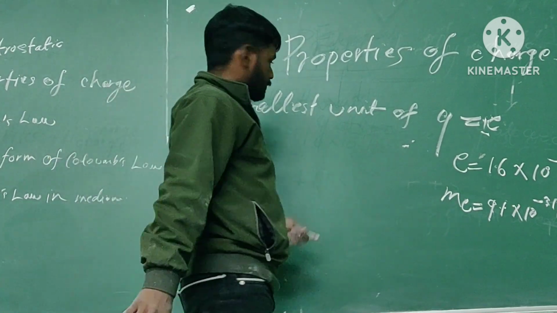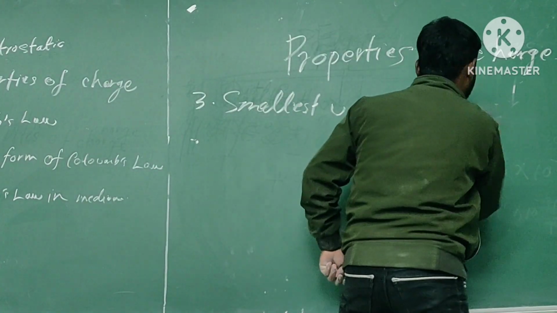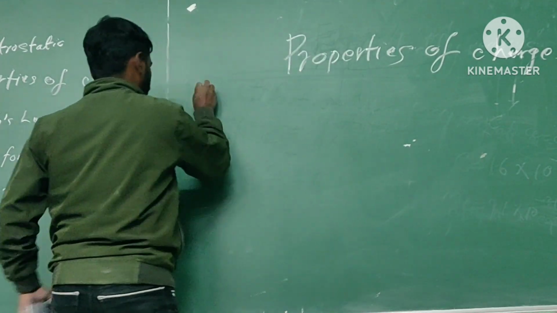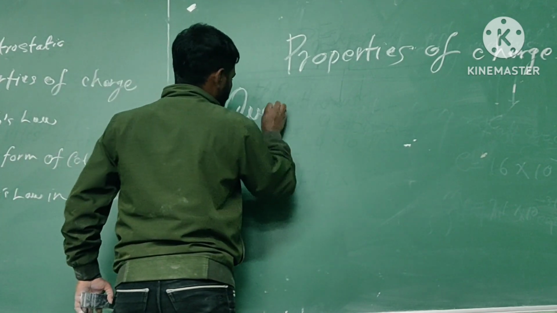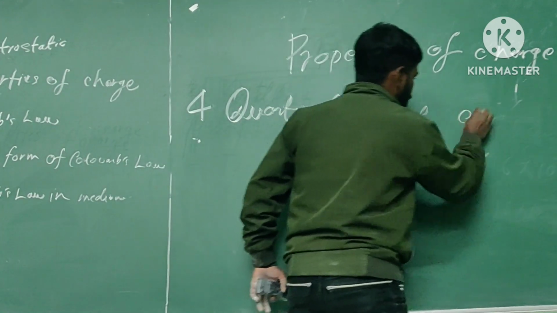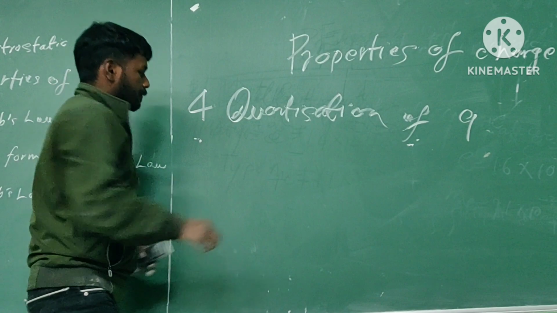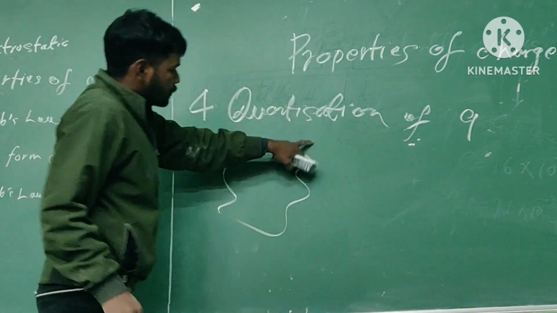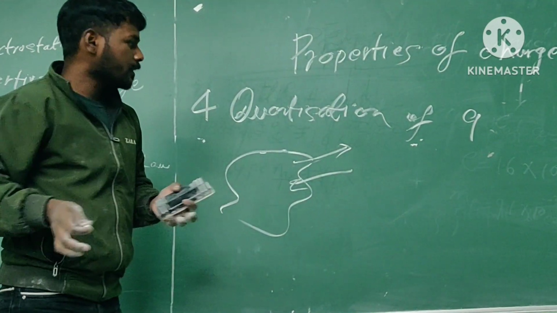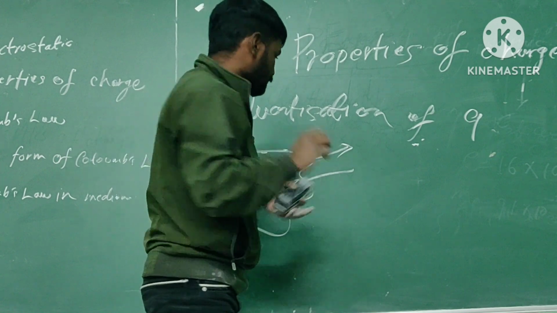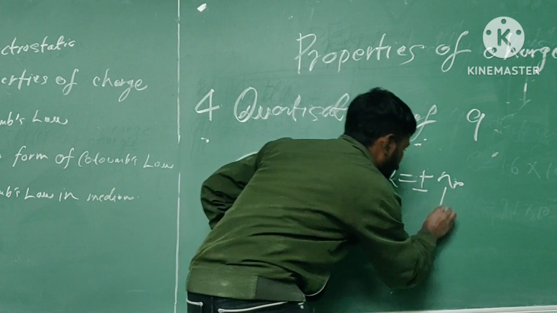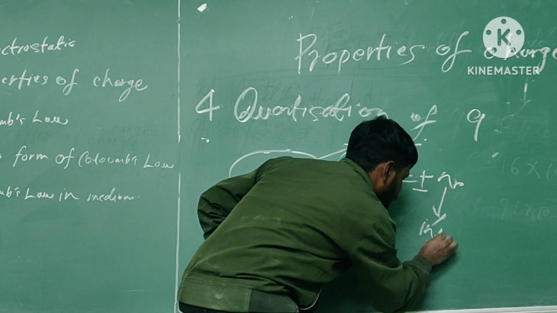Further, moving on, the fourth property of charge, that is quantization of charge. Quantization of charge says that charge added to or removed from a body should always be an integer multiple of the smallest unit of charge, meaning Q is equal to plus or minus n e, where n is always an integer.